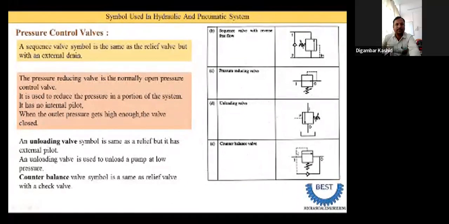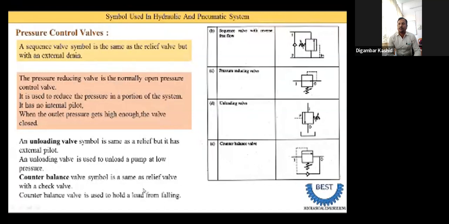Okay, and some oil is drained or a pilot from the inlet pipe to that. And here one inlet and outlet pipe is connected by using this choke valve. So just provide the choke valve in a pressure relief valve, then it is converted into the counterbalance valve. The counterbalance valve is used to hold a load from falling, meaning to avoid the load falling. It is called the counterbalance valve.